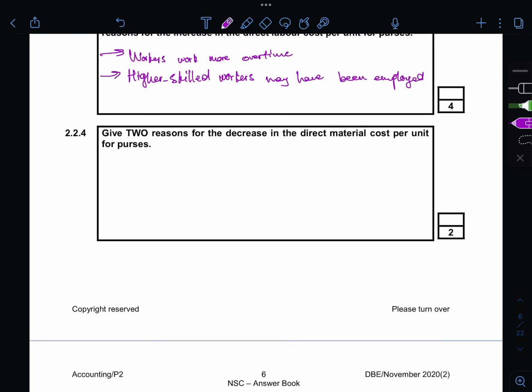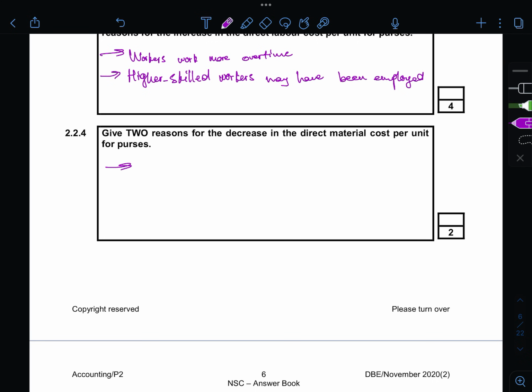And then 2.2.4, it says give two reasons for the decrease in direct material cost per unit for purses. So if your direct material cost per unit decreases, that simply means your workers have become more productive.